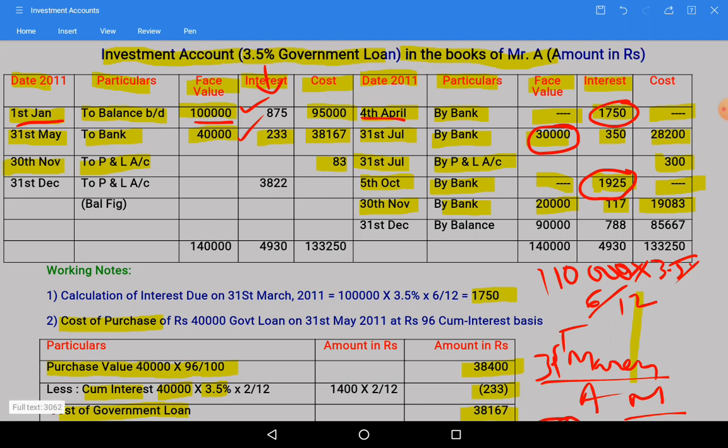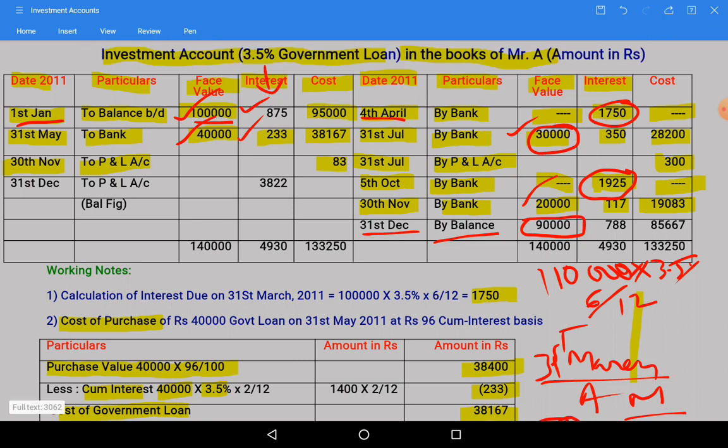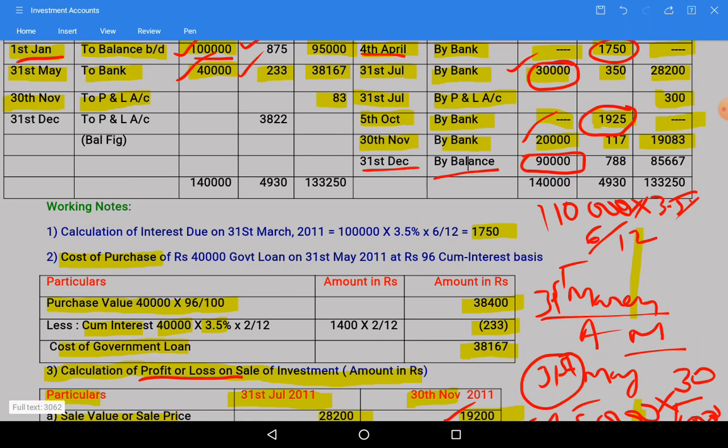Now at the end of the period, we are at the end of the period. Debit side we are having nominal value 1 lakh 40,000. From that if you deduct 30,000 and 20,000, 1 lakh 40,000 minus 50,000, it will be 90,000 closing balance. So 31st December by balance is 90,000. Its cost we need to calculate, interest we need to calculate. So let us see the calculations regarding this.